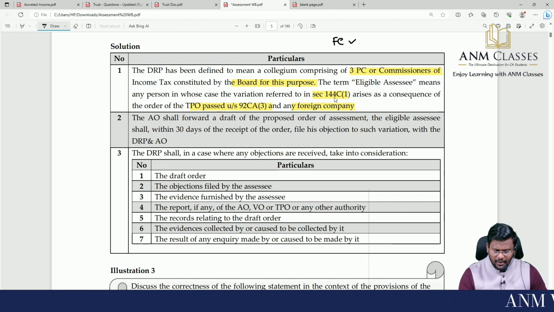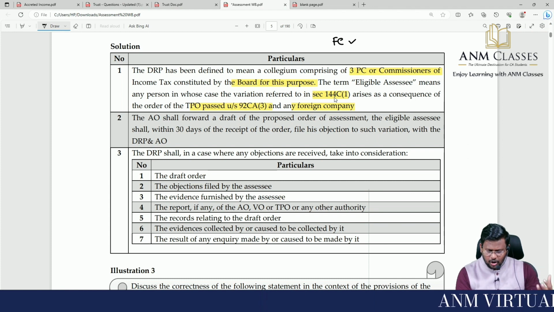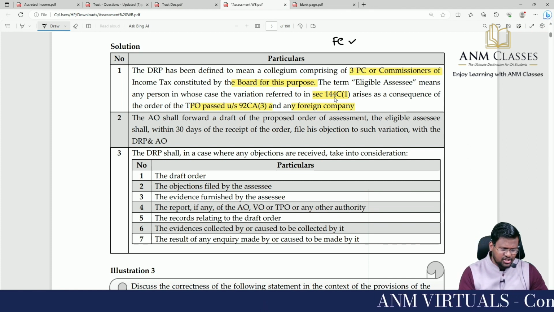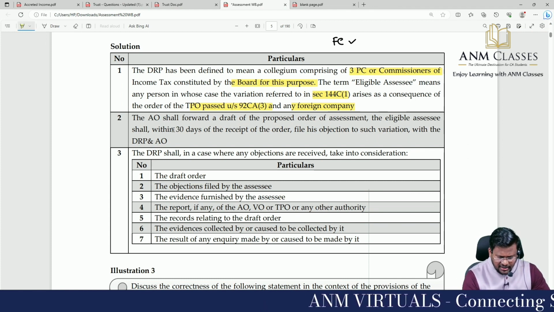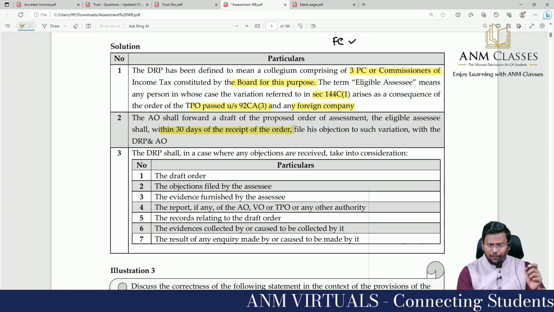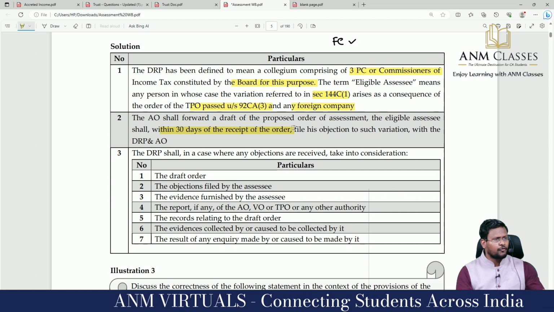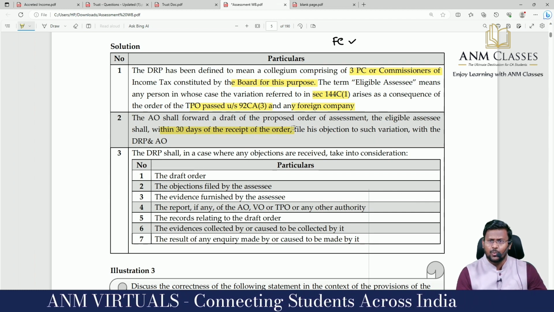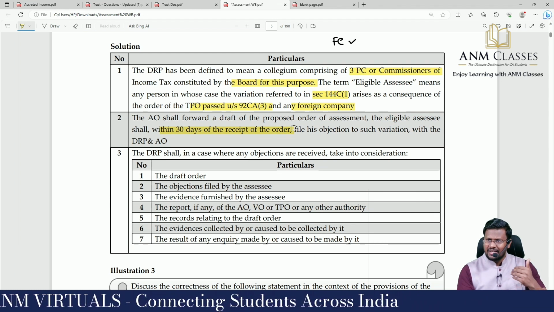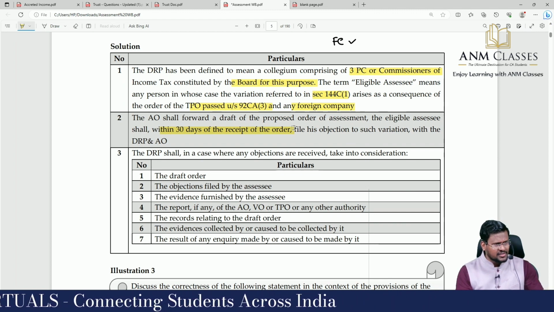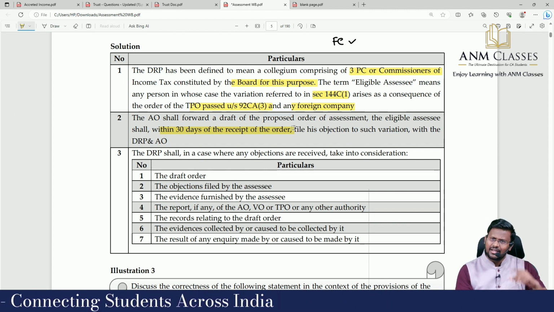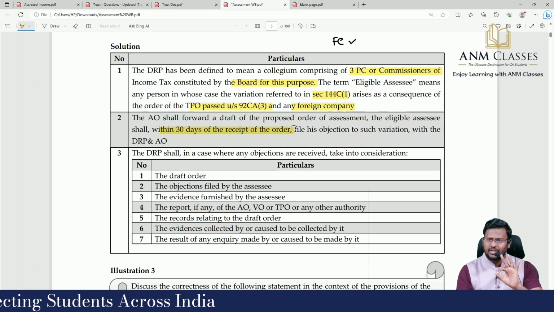AO shall forward a draft of the proposed order of assessment. Eligible assessee shall, within 30 days of receipt of the order, file his objection to such variation with the DRP and the AO. So before finalizing the assessment order, AO will pass a draft order. For that draft order, my dear lovable students, the assessee, if he is not liking it, can go and knock the doors of the DRP.